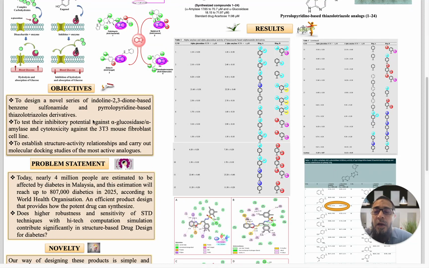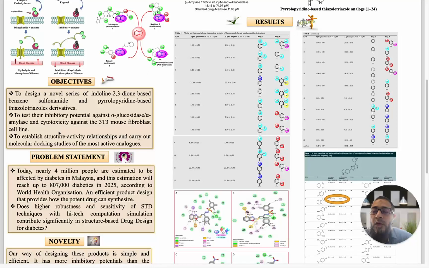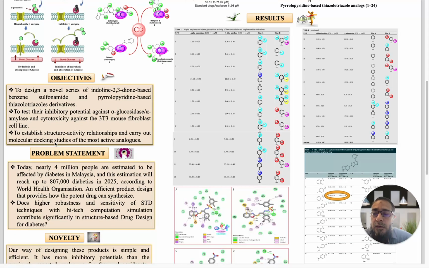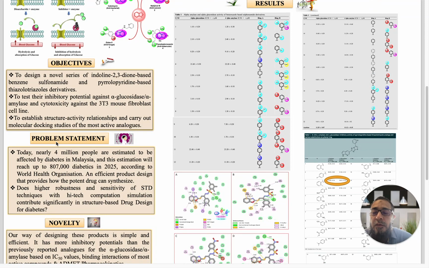The objective of our research is to design a novel series which contains benzene sulfonide on a pyrrole pyridine based thiazole or triazole derivative, and test the inhibitory potential against alpha glucosidase and alpha amylase, and cytotoxicity against the 3T3 mouse fibroblast cell line, and to establish the structure activity relationship and carry out molecular docking studies of the most active analogs.